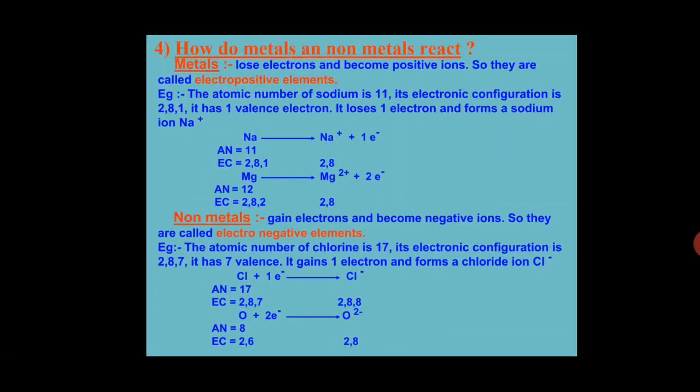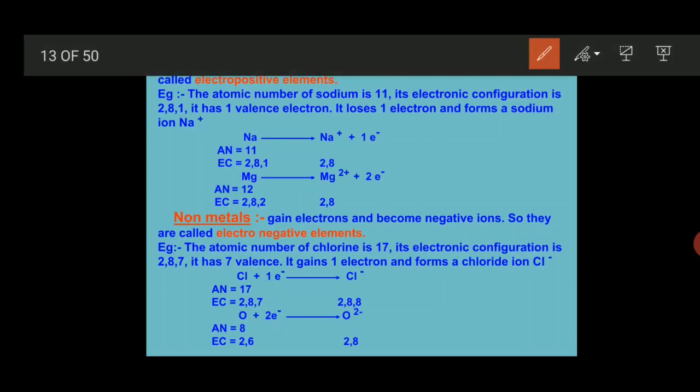Metals are electropositive in nature, and non-metals are electronegative in nature. Electropositive means they have a tendency to lose electrons, and electronegative means they have a tendency to gain electrons. So whenever a metal and non-metal react, they always form an ionic compound.